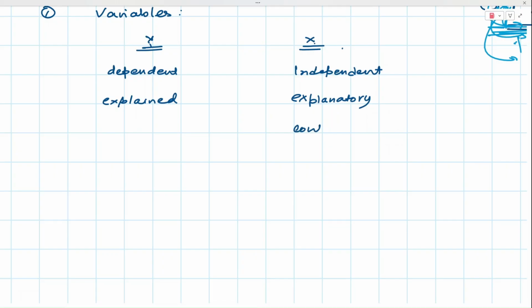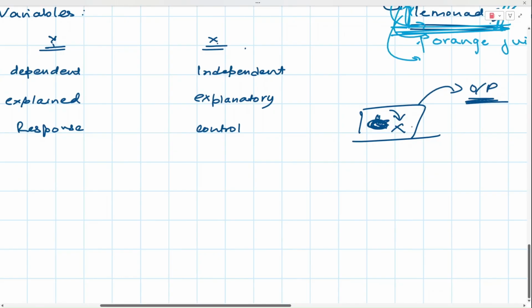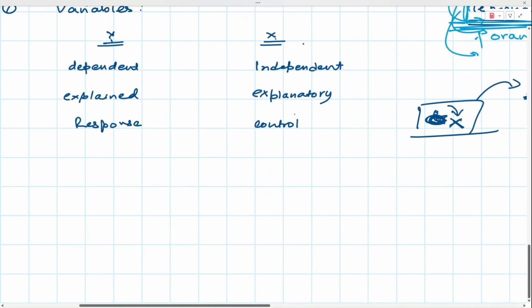Similarly, x is the control variable, y is the response variable. This is easy to understand. x can be controlled, or we can't really control x; we're going to discuss it later. But say there's a machine and there's a knob, and based on how you turn the knob the output comes out. So this is your control and this is the response. So x causes y, right? We are still trying to claim that x causes y. So x is the control and y is the response.